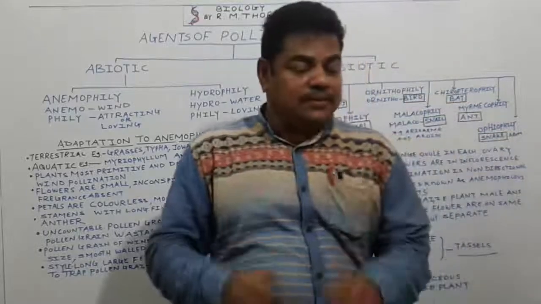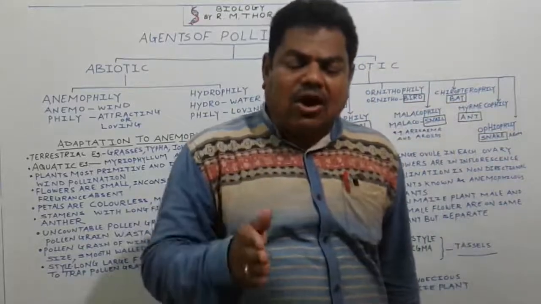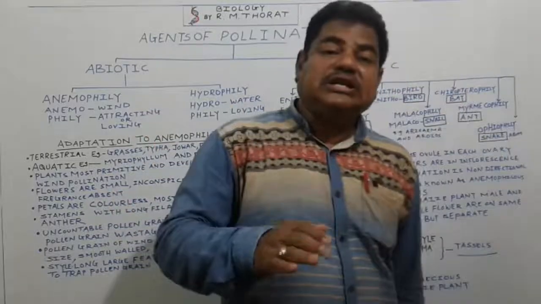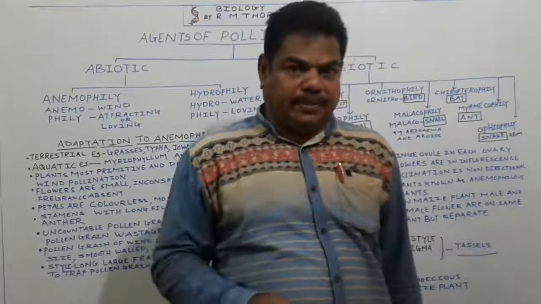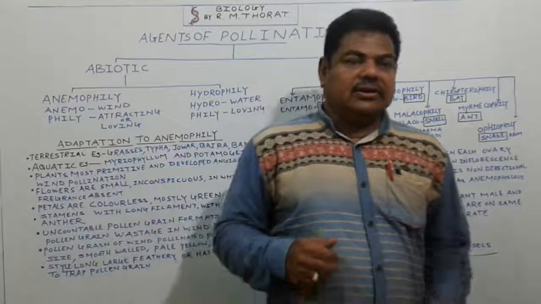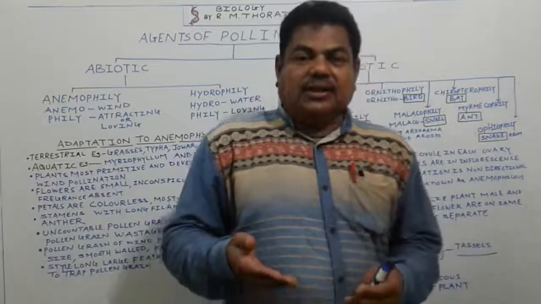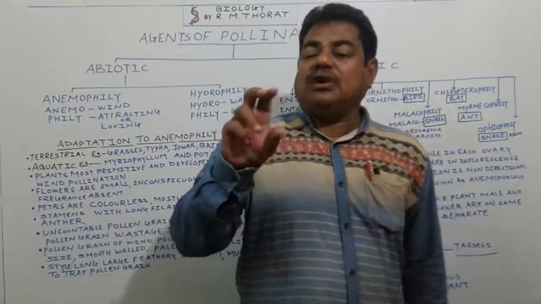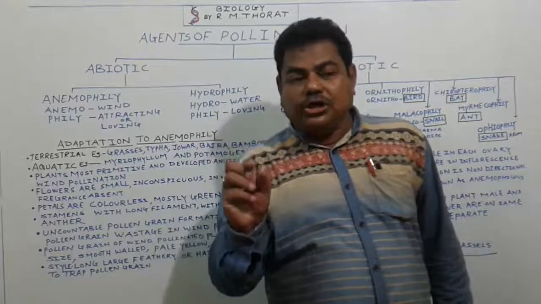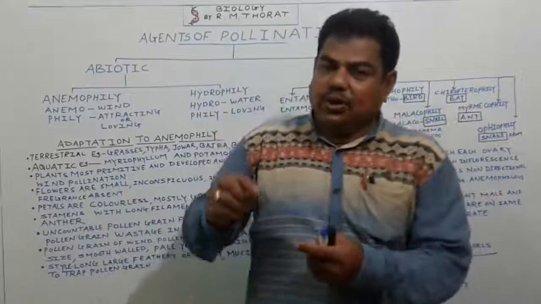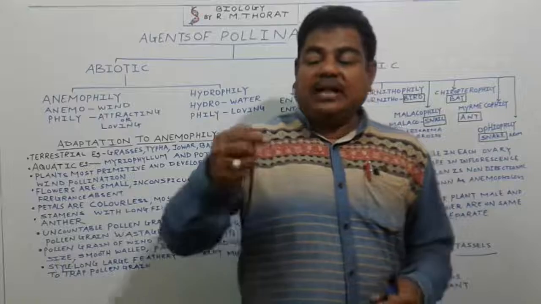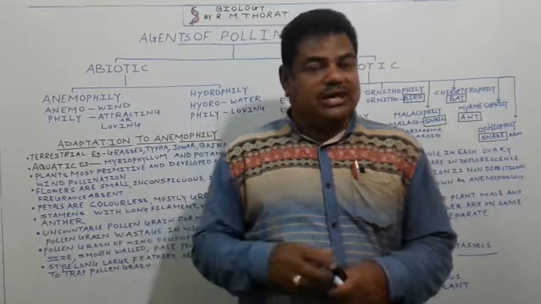Now the question arises: why is there a need for such different types of agencies for pollination in a plant? The answer is, because when pollen tube formation takes place in the pollen grain, two male gametes are formed in the pollen tube by the process of meiosis cell division.